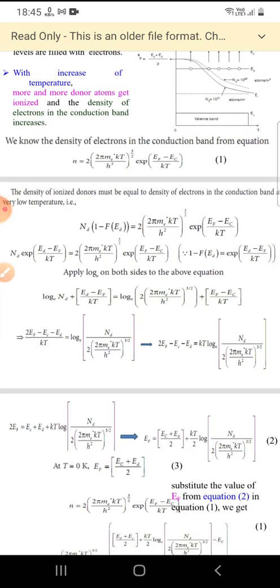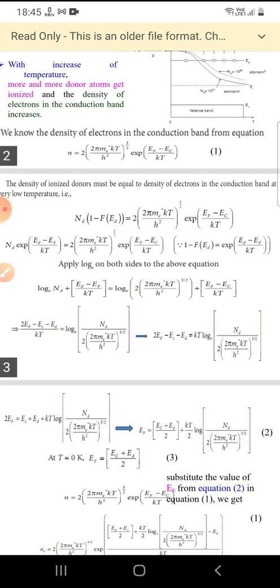Now if we take the two log terms to one side and the remaining to the other side, we get 2Ef minus Ec minus Ed by kT is equal to log of Nd by 2 into (2 pi me star kT by h square) whole power 3 by 2, since log A minus log B means log of A by B.